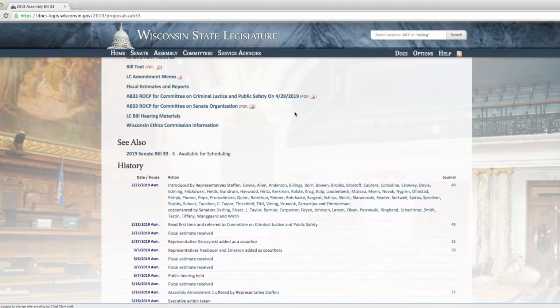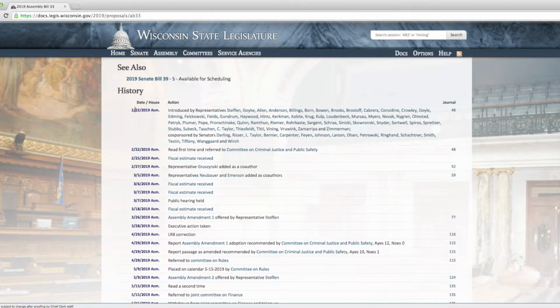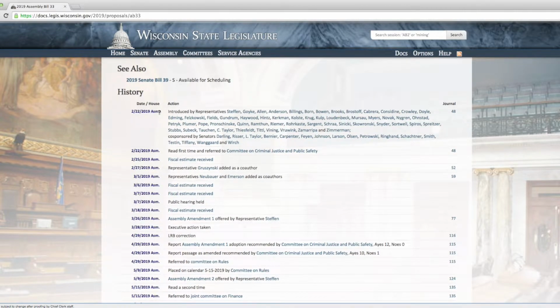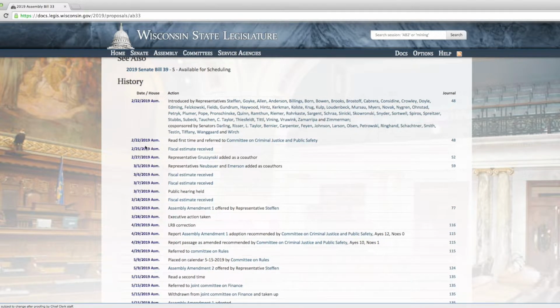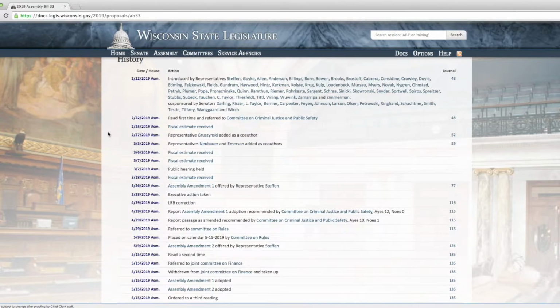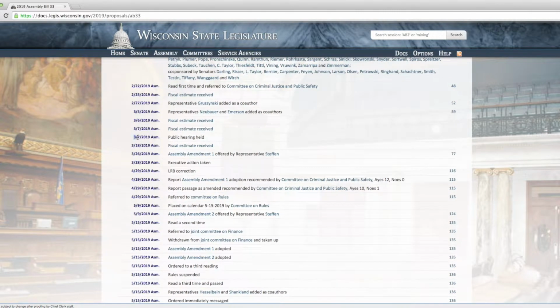So you can see here, in the history, the first date, February 22nd, 2019, this bill was introduced by Representative David Steffen from the Green Bay area, from me, and then we listed all of these people that signed on to co-sponsor the bill. It was more than half of each of the Assembly and the Senate. And then you can see, as it went forward, it was referred to the Committee on Criminal Justice and Public Safety. You can see a couple more members of the legislature added their name. This is important right here.